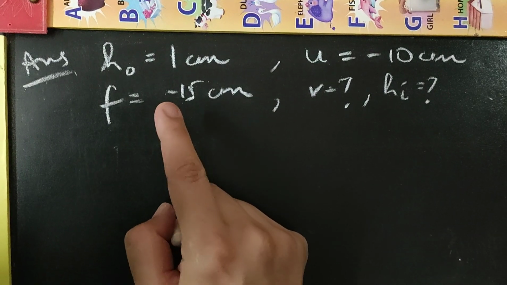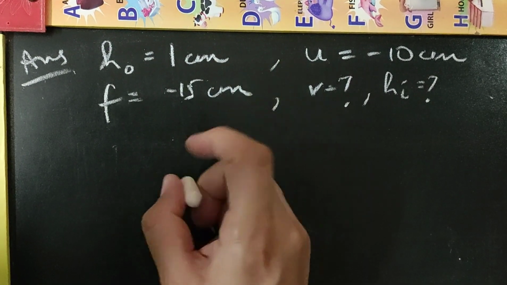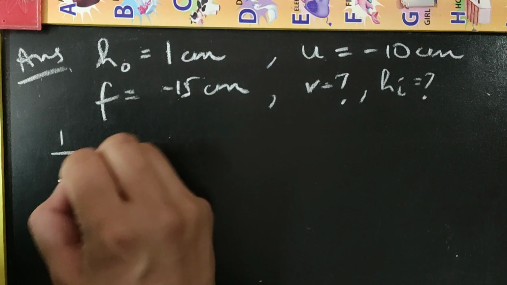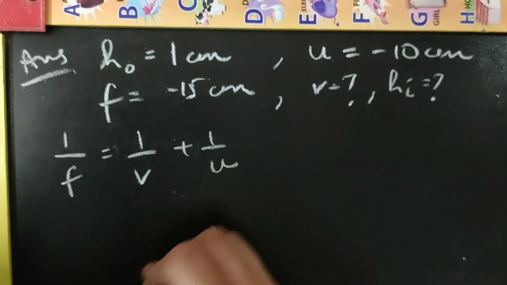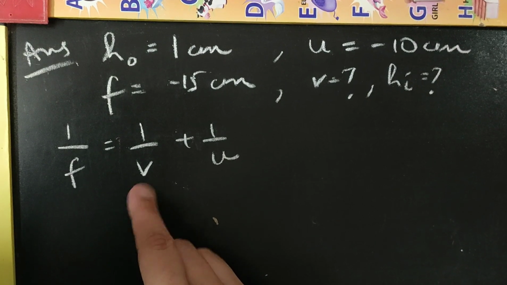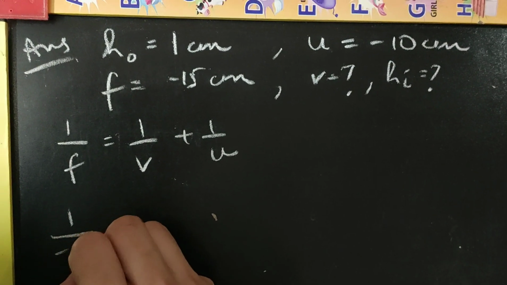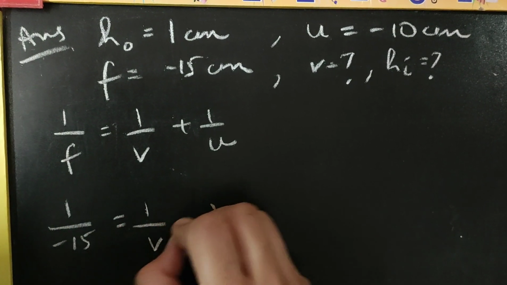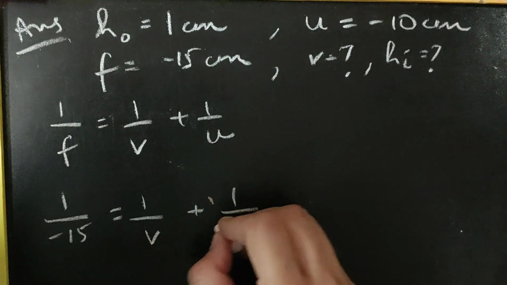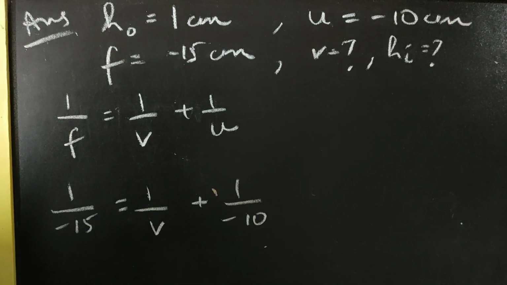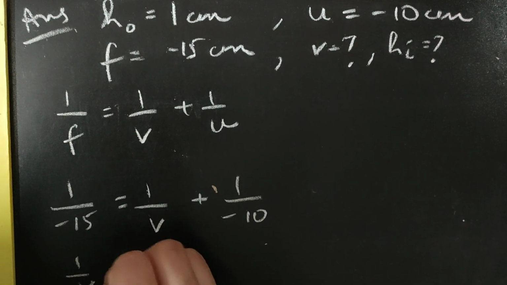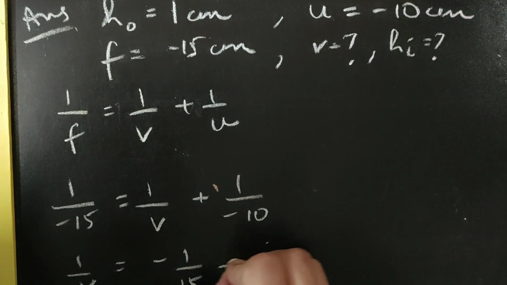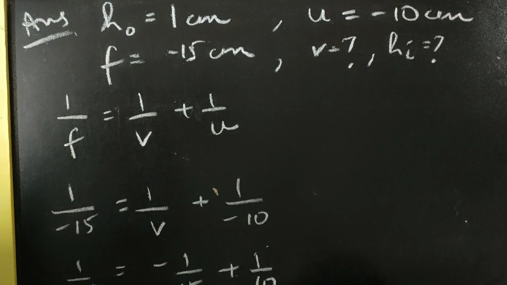So using the focal length and the object distance, we use the mirror formula which says 1 by f is 1 by v plus 1 by u, and we will calculate it for v. So the focal length value we put minus 15, v is to be calculated, and u is minus 10. Now solving this for v, 1 by v is minus 1 by 15 plus 1 by 10.